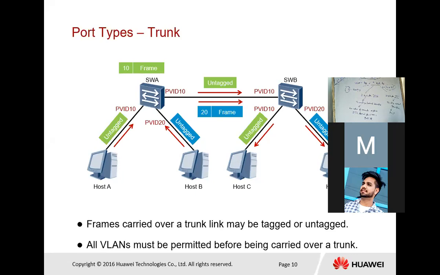So switch A will send the frame to the trunk port. If switch A receives a frame with a tag, then it removes the tag. But if it receives an untagged frame, then it adds the tag. A trunk port has only one PVID. So only frames with the same PVID will travel untagged across all switches, like switch A. Untagged frames of another group will be assigned a tag with their own PVID.